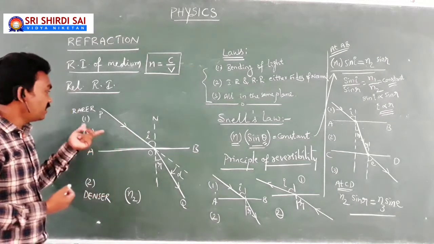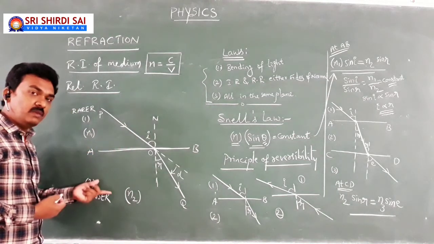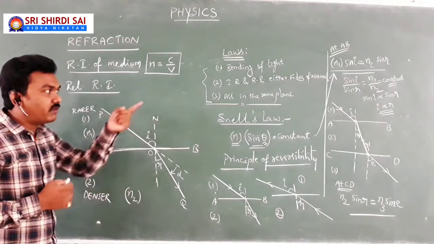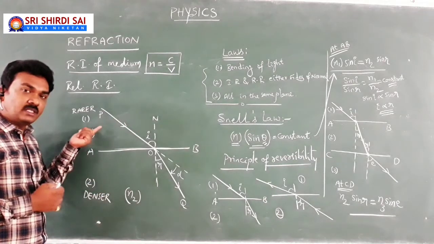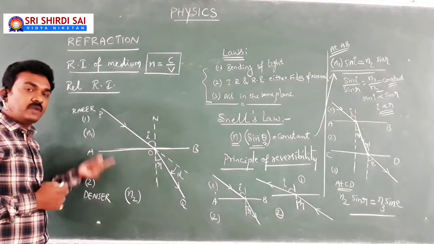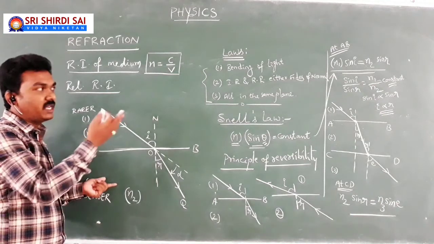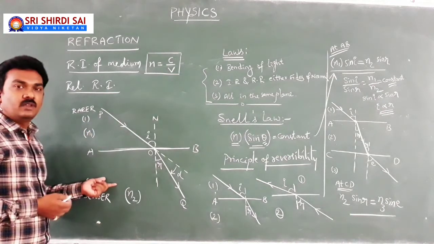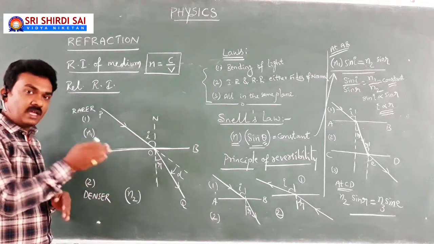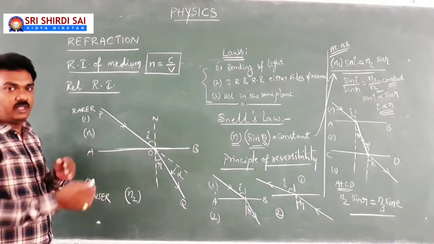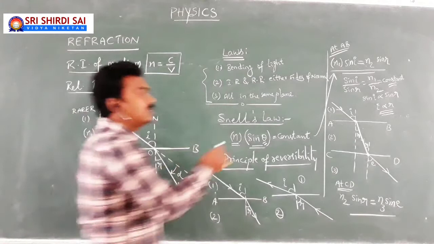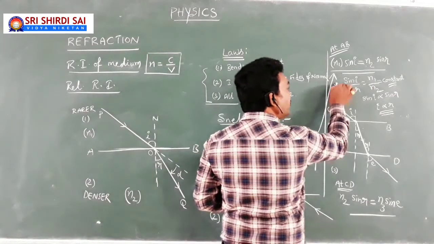For example, here rarer medium air, denser medium glass, for example. Then n1 by n2 means refractive index of air to the refractive index of glass, which is sin I by sin R. If you reverse, refractive index of glass to the refractive index of air. So in that way, Snell's law finds many more applications.